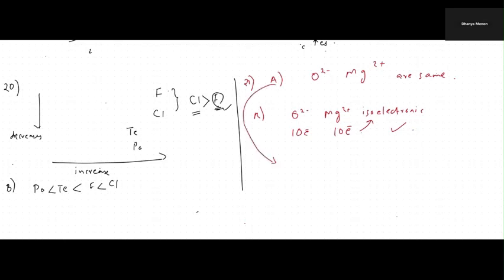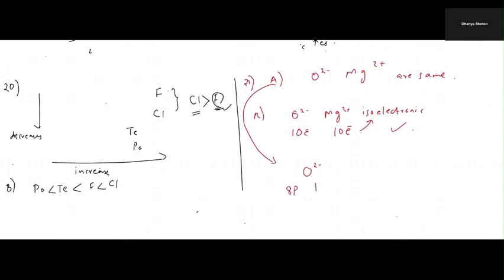For O2 minus, there are 8 protons, and 10 electrons.